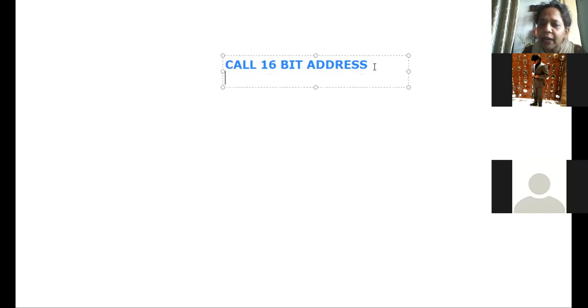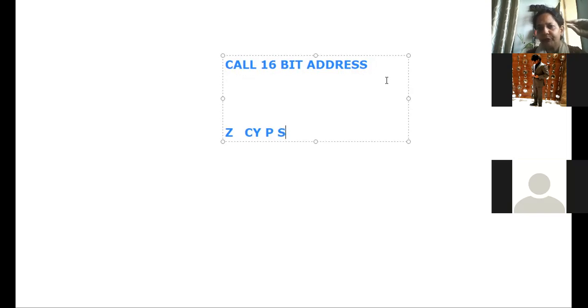Then instead of that, we can have the conditional calling. Now the condition will depend upon the four flags. Which are those flags which we use for the condition? Zero flag, carry flag, parity flag, and then sign flag. Correct? Out of 5 flags, only 4 flags are used for conditional branching. So here you will say call if zero. That means if the zero flag is set, then it will call the instruction at the mentioned address.